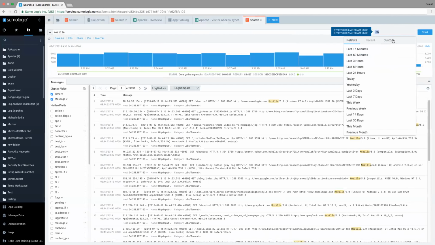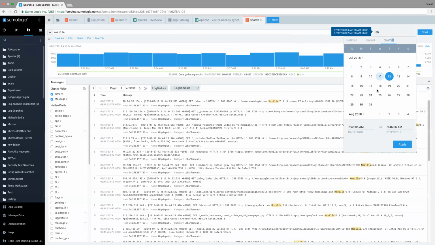Another time option I have is I can go to custom, and I can use this kind of calendaring feature to say, all right, I specifically want to look for logs from July 2nd to July 10th, and from 3 a.m. on the 2nd to 5 a.m. And you can get very specific with your time in the custom. So that's a second way to set up or configure time.